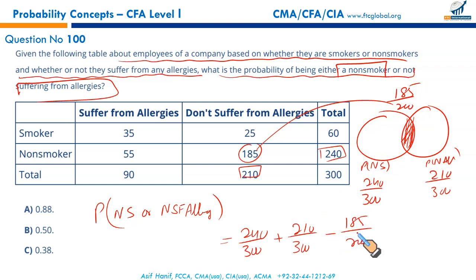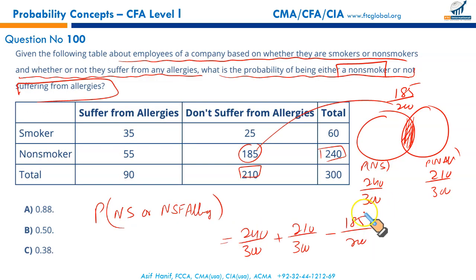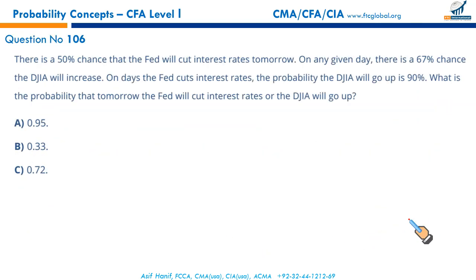So plugging these numbers in your calculator, fractional results, it'll give you a final answer of 0.88, and that's what we have here. Next.